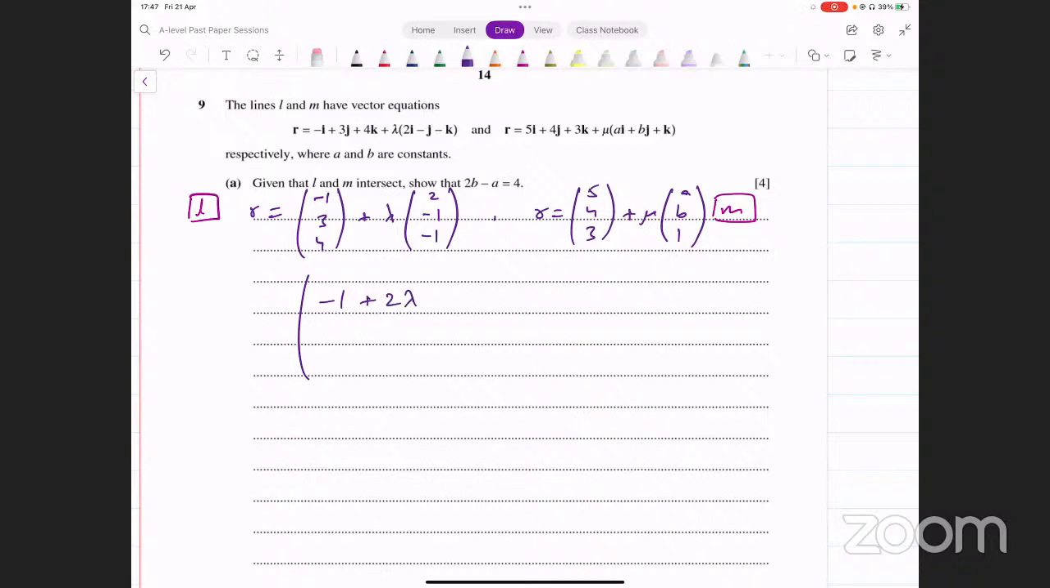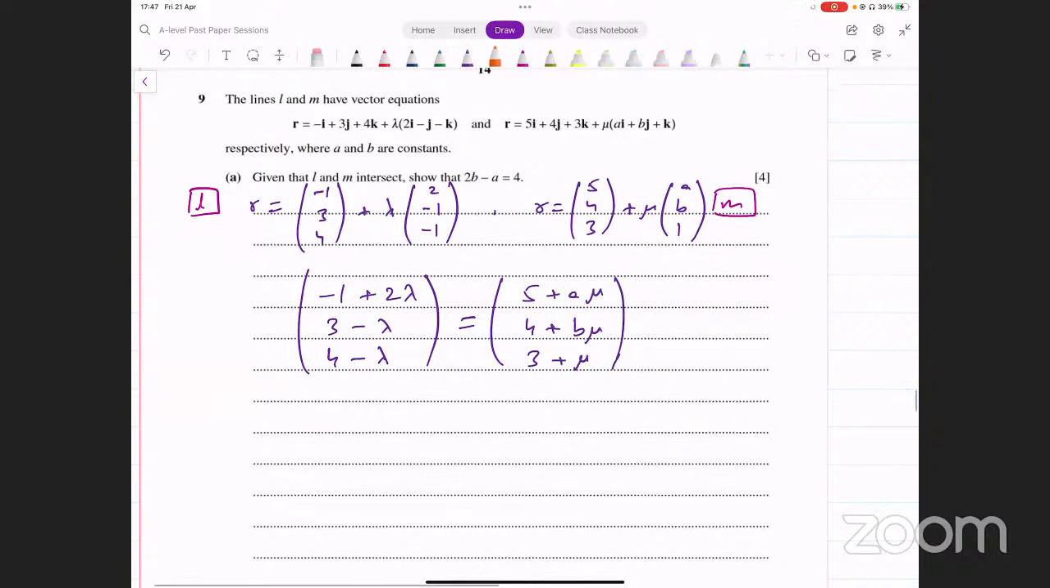-1 + 2 lambda, then you have 3 minus lambda and 4 minus lambda. That should equal 5 plus a times mu, 4 plus b times mu, and 3 plus mu. Now, if these two vectors are equal, that means their components have to be equal. So we get three equations from that: equation 1, equation 2, and equation 3.